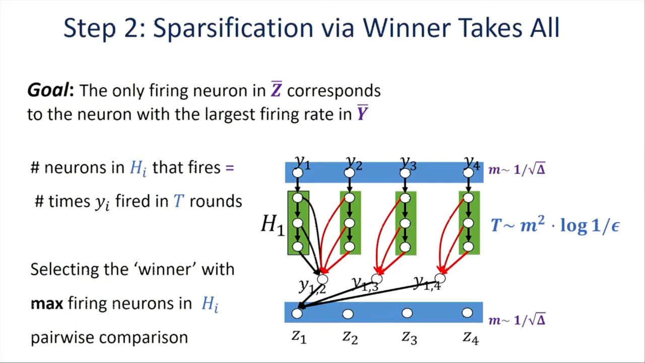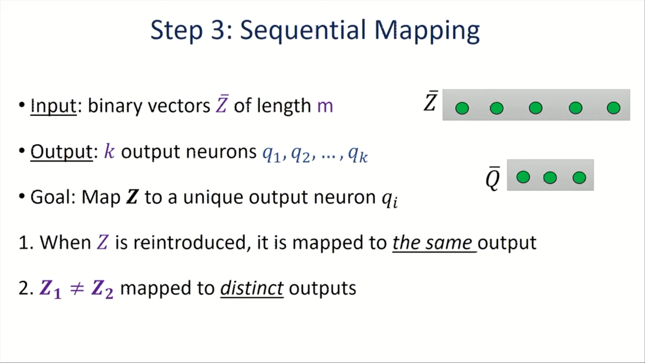Then we're going to select the winner, meaning the neuron with the maximum firing neurons in its history chain, using simple pairwise comparison. So now we have a vector Z that is a unit vector, and with good probability, we have the guarantee that for different inputs, this vector is going to be different. And our goal is to map this set of neurons Z into the output neurons Q1 to Qk, where the goal is to map a pattern that is reintroduced to the same output, while mapping different patterns to different outputs.